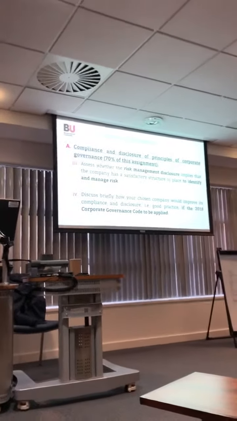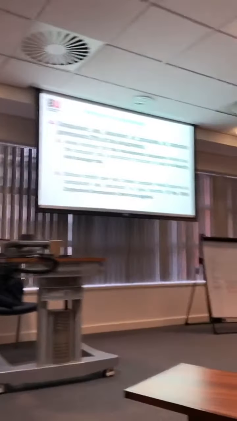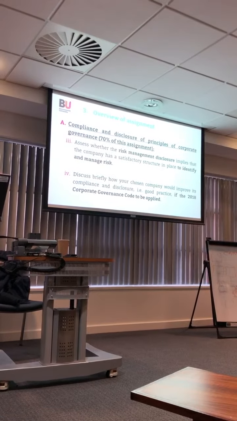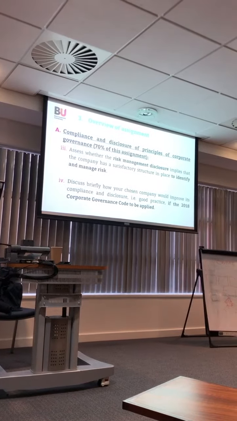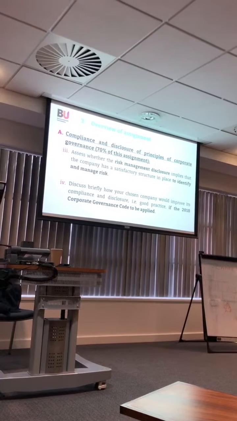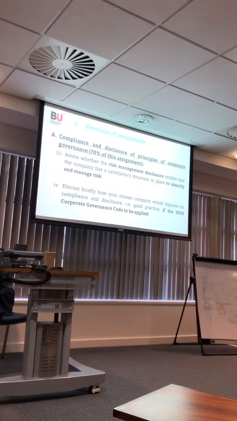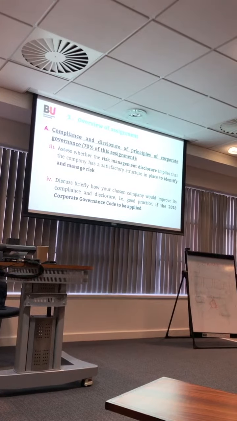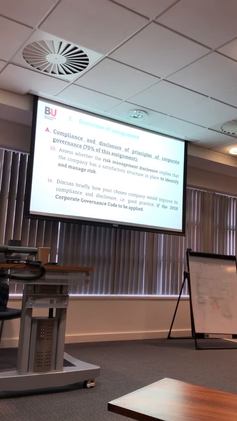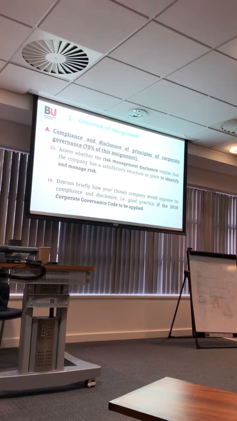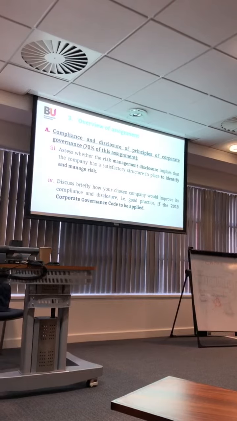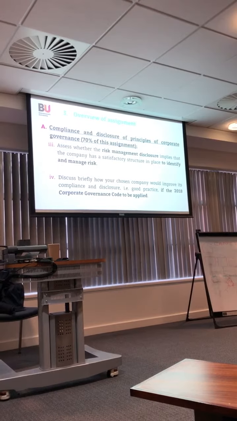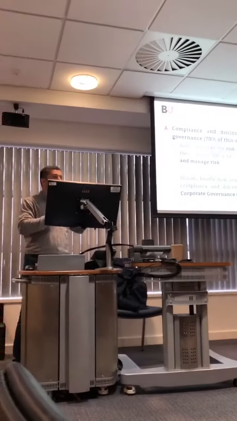Okay. So one of them is the stakeholder engagement and the workforce engagement. So the company should appoint one of the employees as a representative. So if you see that the company actually has one of the employees on the board, that means if the 2018 code is to be applied, the company complies with this specific provision. If not, you suggest what the company should do in order to comply with those differences.